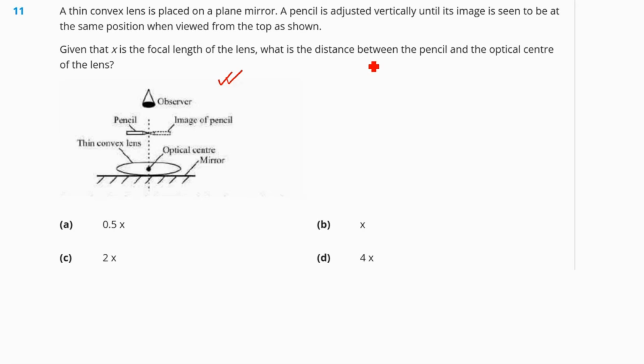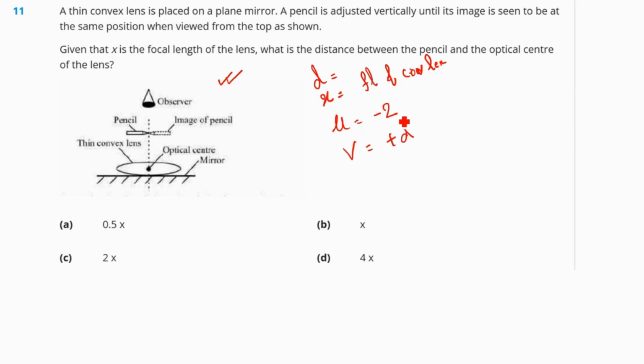So if we consider small d to be the distance of the pencil from the lens and x to be the focal length of the convex lens, we can tell the object distance u is equal to -2d. Why? Because the virtual object is below the lens, that is negative. And the final image distance is v equal to plus d.